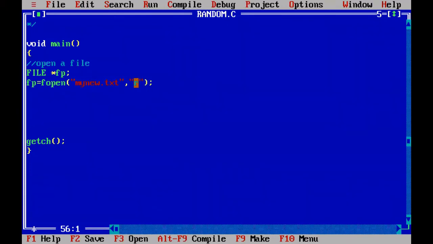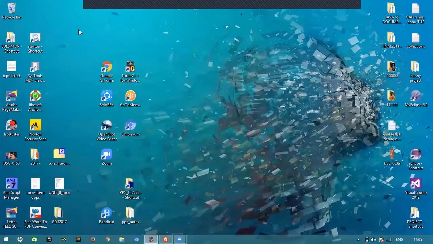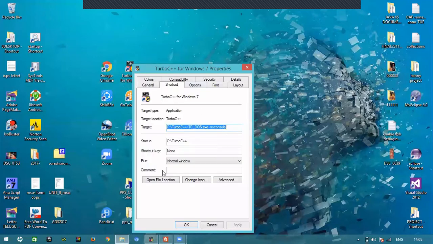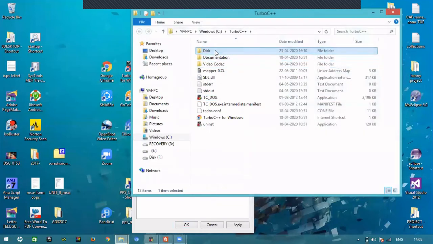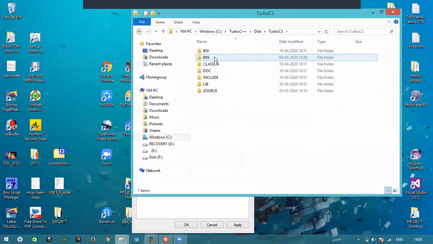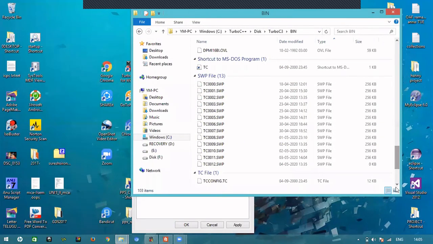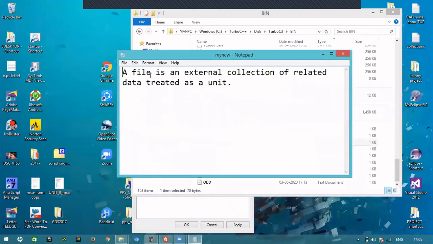So let me show you my file in the database. Go to Turbo C, properties, open file location, Turbo C3, bin, and come to the end. Here you see mynew.txt is already there. In that I have written one simple statement.